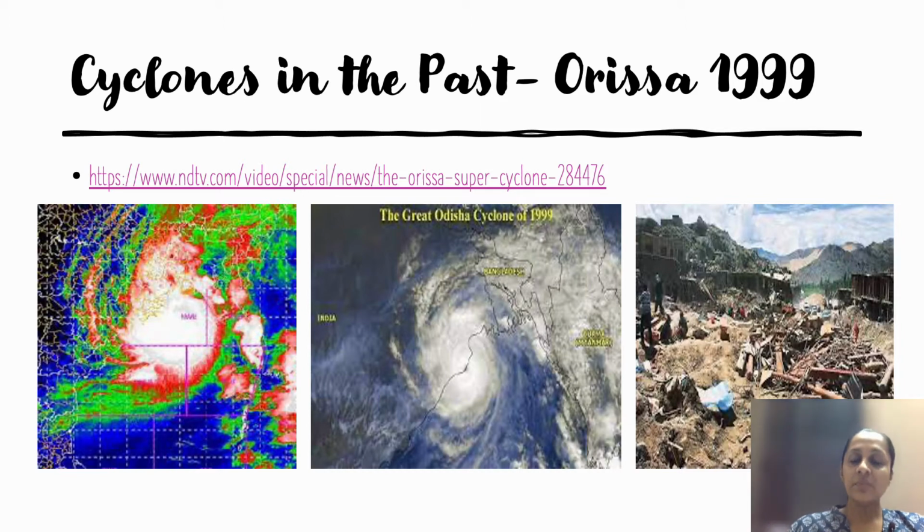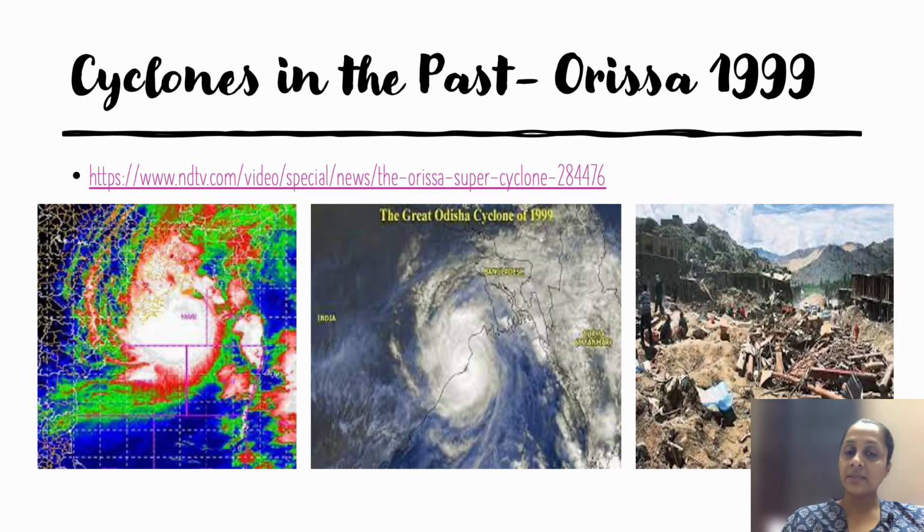So this talks about the cyclone which was there in Orissa in 1999. Within a few months again, there was one more cyclone in the same place, that is Orissa. Now if you see, the first image is a satellite image, and there are different colors to it. So this is blue water, which is calm, green is a little calm, red means very heavy winds are there, and the white means a lot of cloud formation is there, and that's the eye of the storm. That is where the maximum impact of the storm will be, near the eye. So these are the satellite images, and in the third image you can see the destruction which it caused.